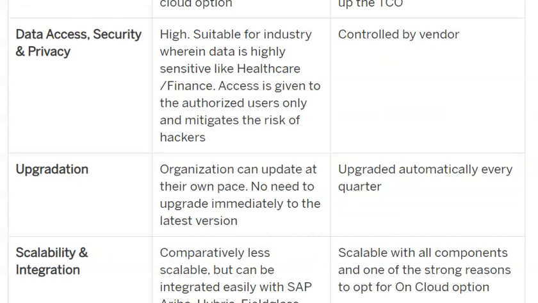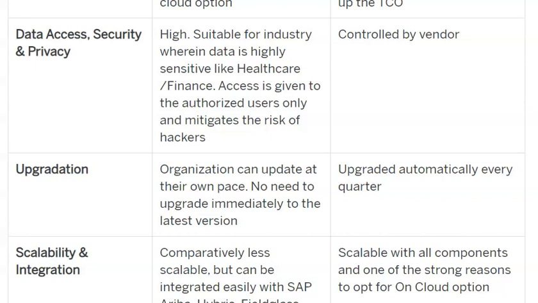Consider the on-premise and cloud edition from that data access, security and privacy perspective. The data security is very high in the on-premise edition, suitable for industries wherein data is highly sensitive, like healthcare and finance. Access is given to authorized users only, and that mitigates the risk of hackers.